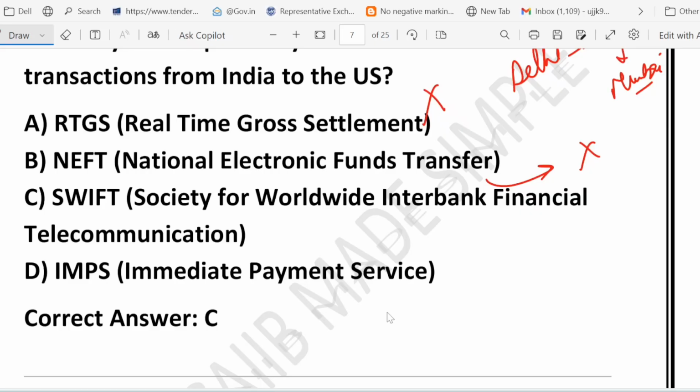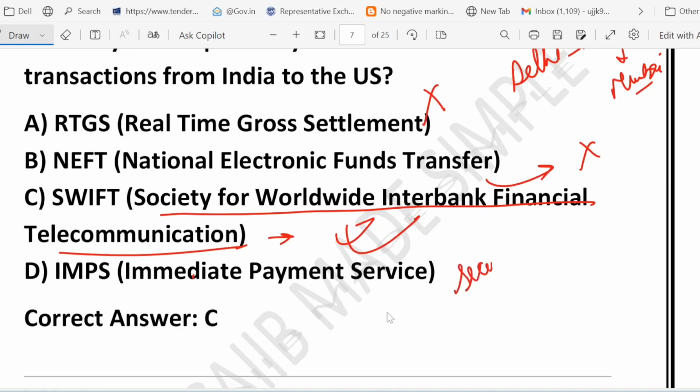But again, not for international payment. What about SWIFT? Please know the full form. Society for Worldwide International Financial Telecommunication. Yes, this is the correct answer. SWIFT is like an international language that banks across the world use to talk to each other securely. So it's kind of an international language that banks across the world use to talk, swiftly.